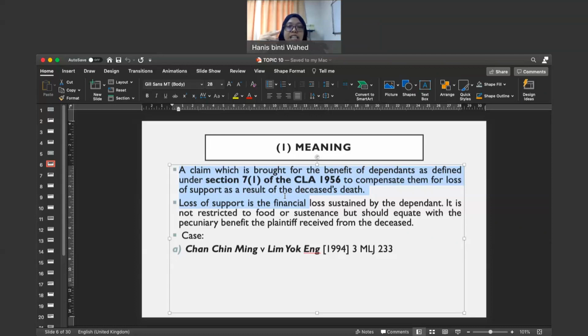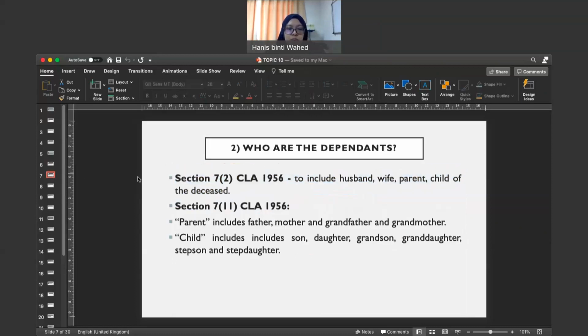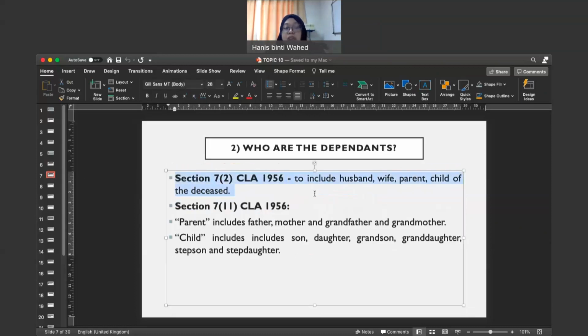So who can be considered as dependents? The answer can be found in section 7, subsection 2, of the Civil Law Act 1956. If you read section 7, subsection 2, it says that every such action shall be for the benefit of the wife, husband, parent, and child, if any, of the person whose death has been so caused, and shall be brought by and in the name of the executor of the person deceased.